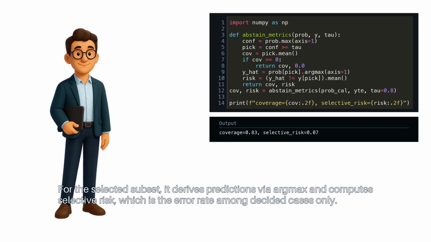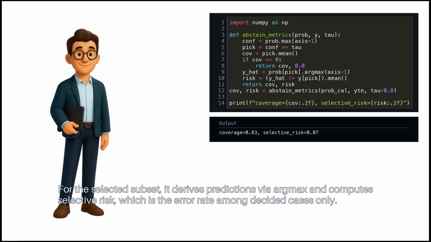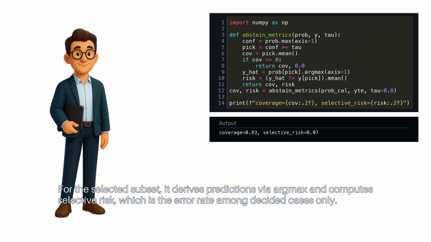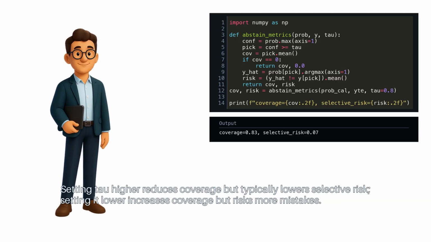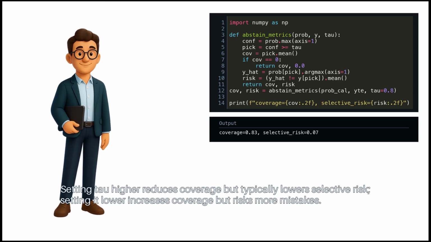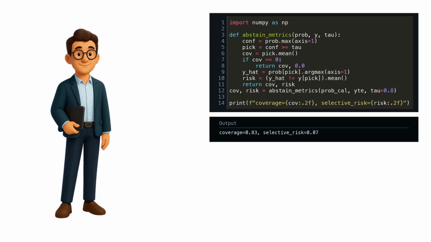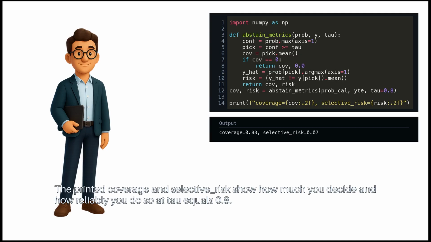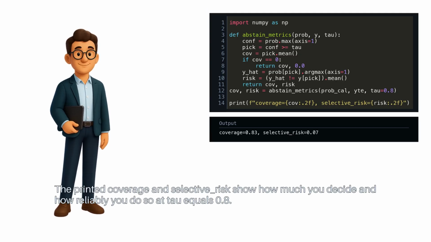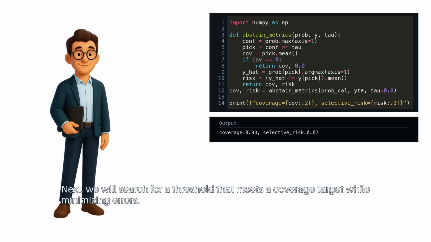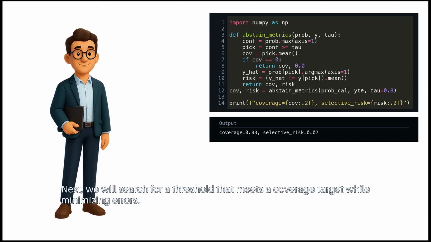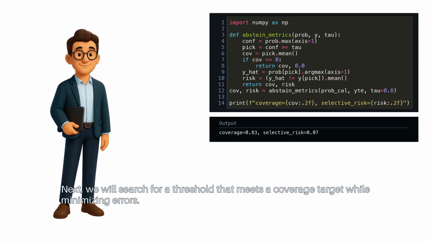For the selected subset, it derives predictions via argmax and computes selective risk, which is the error rate among decided cases only. Setting tau higher reduces coverage, but typically lowers selective risk. Setting it lower increases coverage, but risks more mistakes. The printed coverage and selective risk show how much you decide and how reliably you do so at tau equals 0.8.